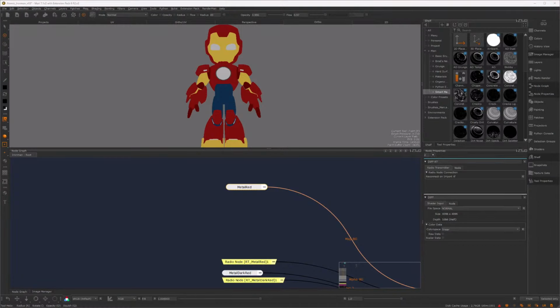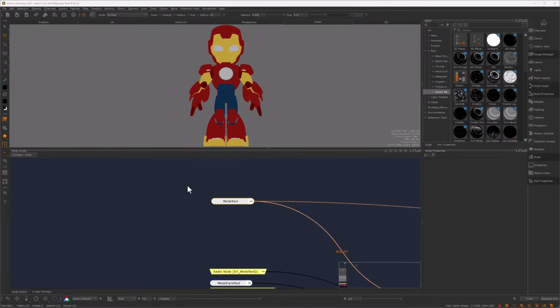I think the process of building a mask from scratch helps artists to develop their skills and gives them a deeper understanding of what it actually means to paint a texture and how to build a texture graph that gives an object a unique look. Now let's start building the mask.